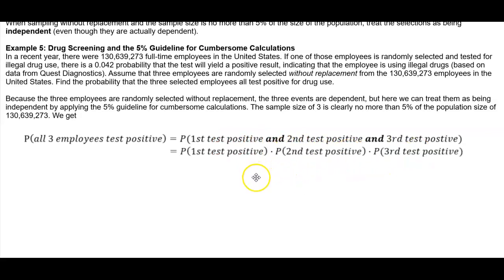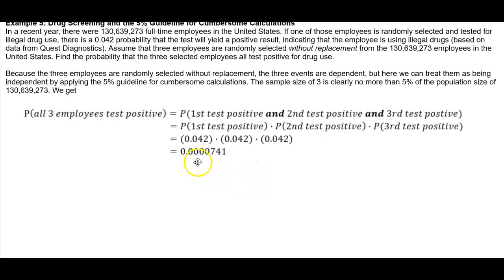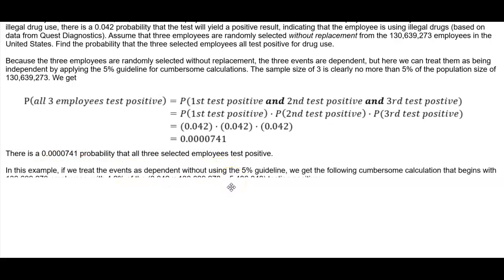So now we're going to write it as the following. The probability that the first tests positive times the probability that the second tests positive times the probability that the third tests positive. Now, what is the number that's associated with that probability? Well, the probability is 0.042. So we take 0.042 times 0.042 times 0.042, and therefore we get the following value, 0.0000741. Therefore, we would say that there is a 0.0000741 probability that all 3 selected employees tested positive.